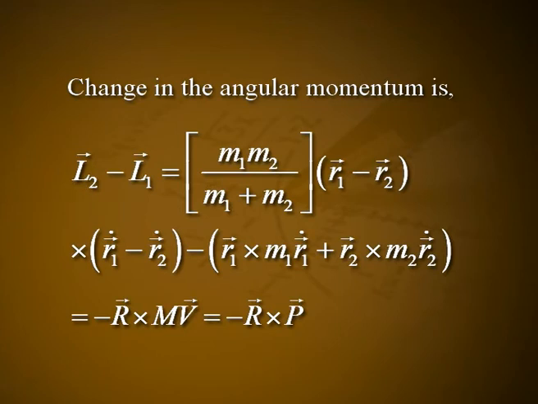Change in the angular momentum, L2 minus L1, is equal to m1 m2 divided by m1 plus m2 times (r1 minus r2) cross (r1 dot minus r2 dot) minus (r1 cross m1 r1 dot plus r2 cross m2 r2 dot), that is equal to minus vector r cross m v, which is equal to minus vector r cross vector p.